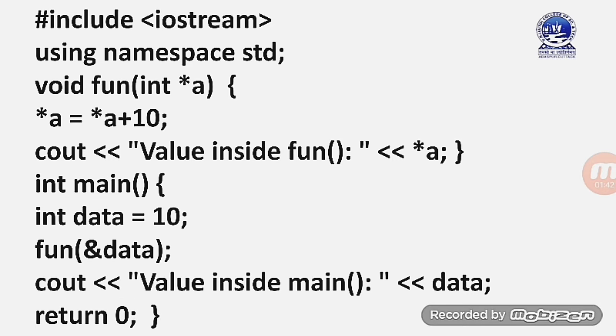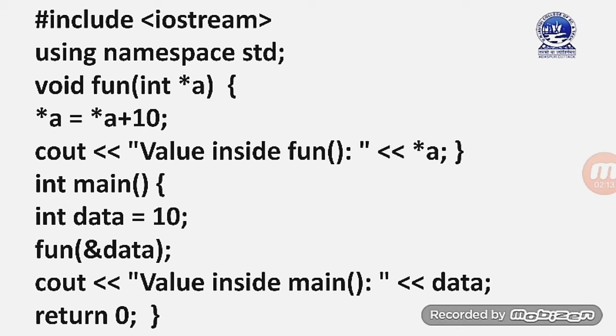Now here I have used one example to explain the call by address concept. The program is: include iostream, using namespace std, void fon(int *a). Then *a equal to *a plus 10. Actually the star symbol is pronounced as pointer, and in some cases it is pronounced as value at. Here we will use the term value at: value at a equal to value at a plus 10.